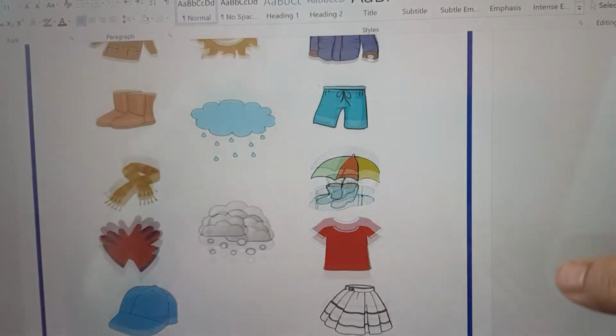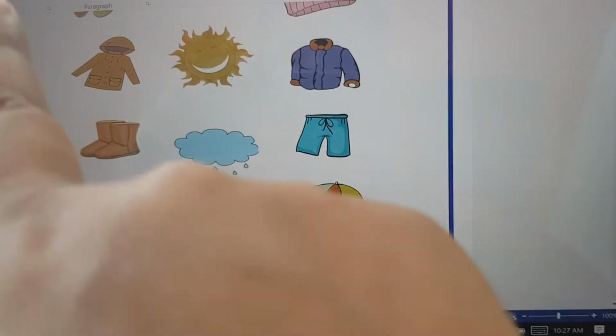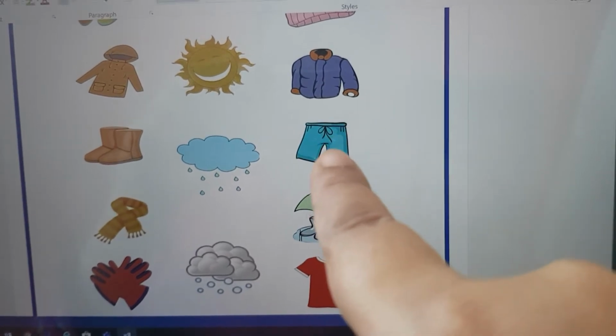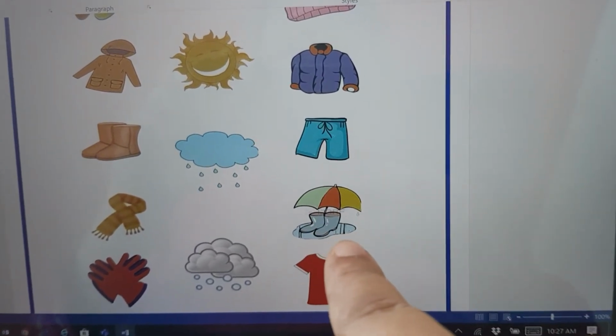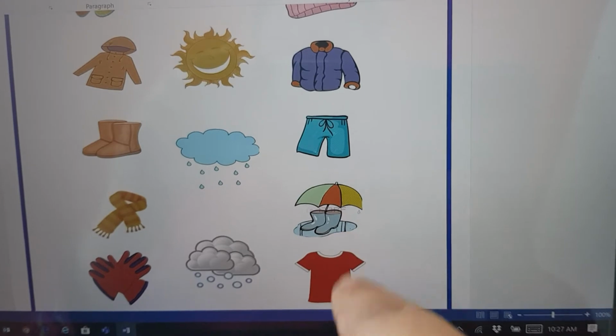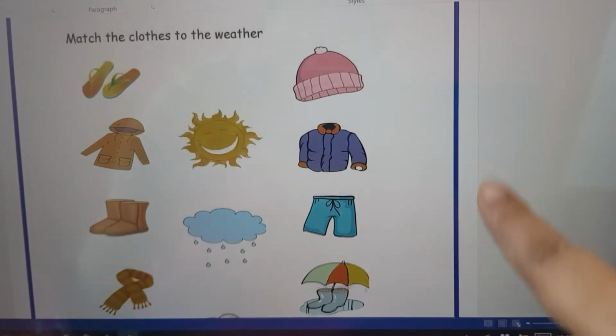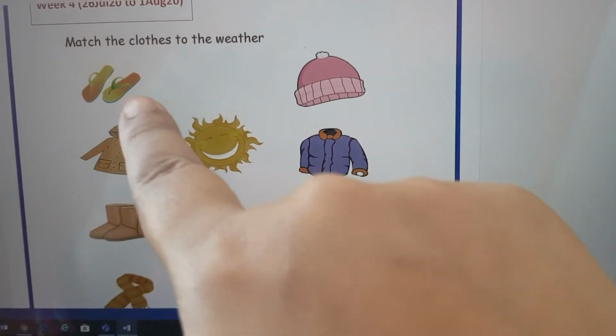Okay, so on both of the sides there are many things: raincoat, jacket, summer pants, umbrella, rain boots, summer t-shirt. Okay, what you have to do, you have to match things with the weather.